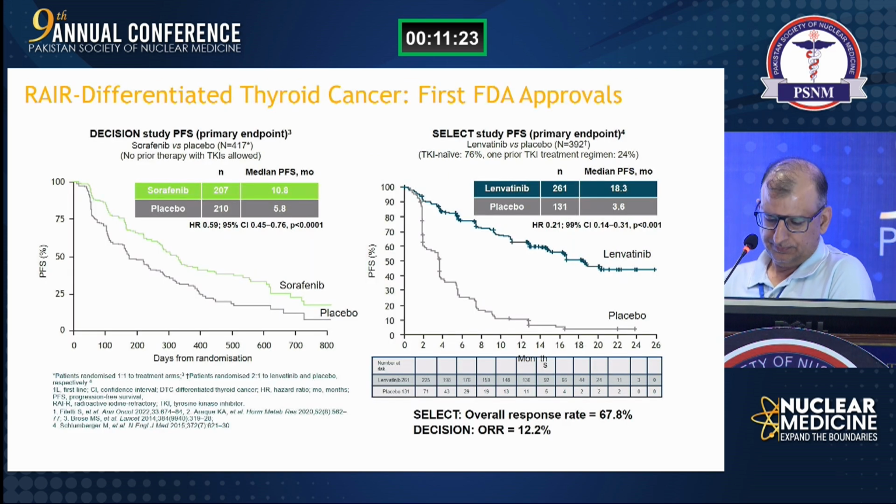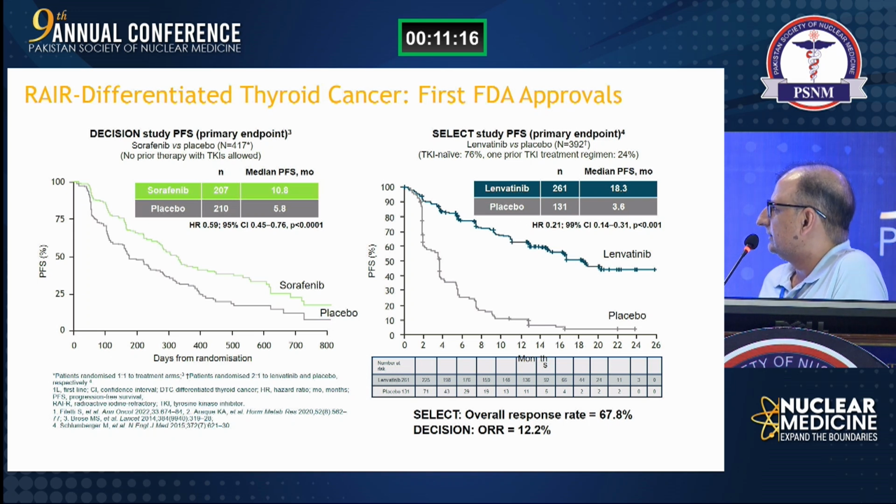Now, these are the 2 phase 3 trials, the DECISION trial and the SELECT trial. The DECISION trial was the first phase 3 trial, for sorafenib, which showed a progression-free survival benefit of 11 months as compared to placebo in radioactive iodine refractory differentiated thyroid cancer, and the objective response in this trial was about 12%. The SELECT trial is also a phase 3 trial in which lenvatinib was compared against placebo,